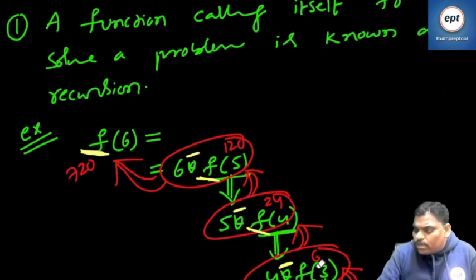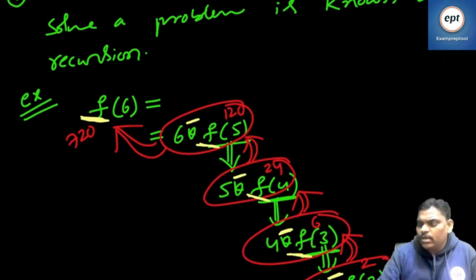Factorial of 3 also you don't know. 3 into factorial of 2. If you don't know, go down. If you know, go up. If you don't know, go down.